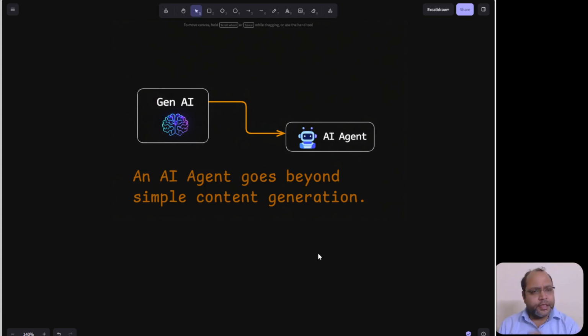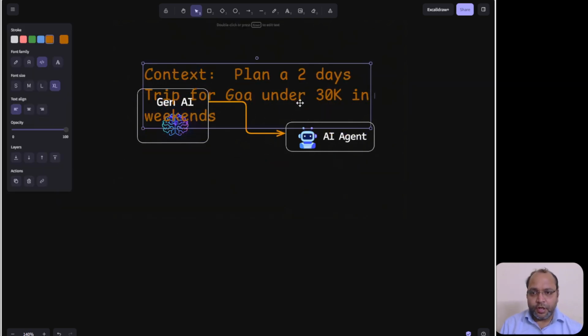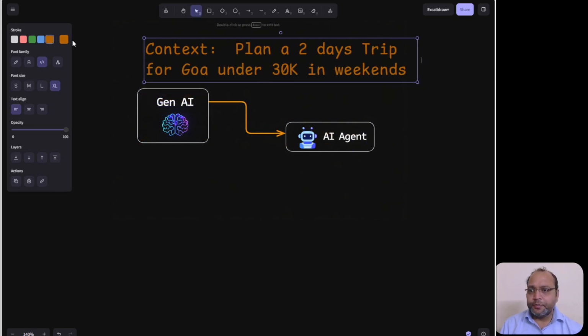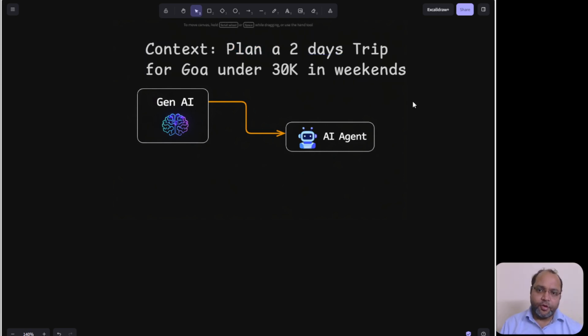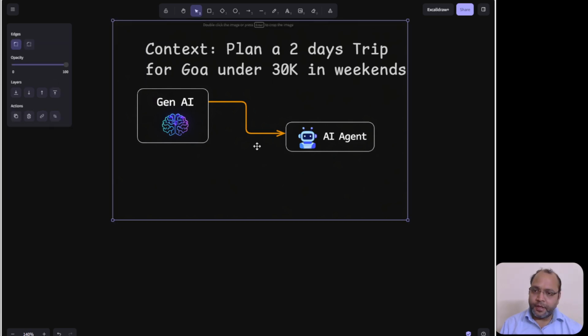So let's take a scenario. This is my context. Note down this context, because we will work with it throughout the session: plan a 2 days trip for Goa under 30K budget in weekend.